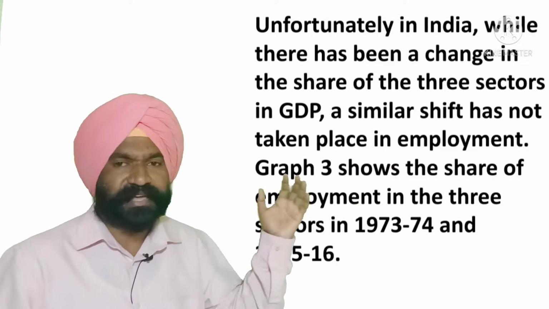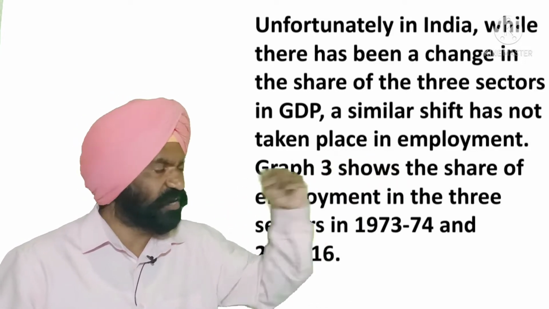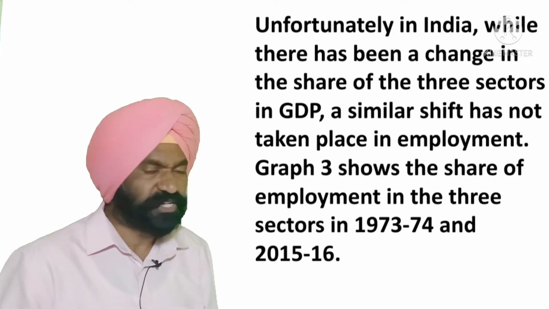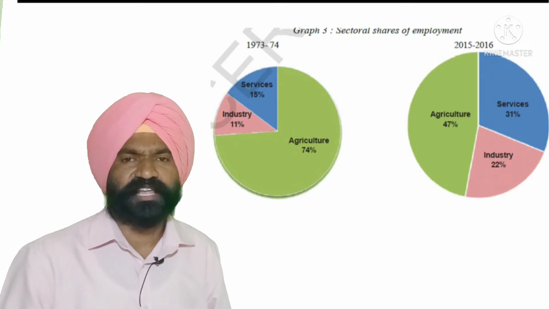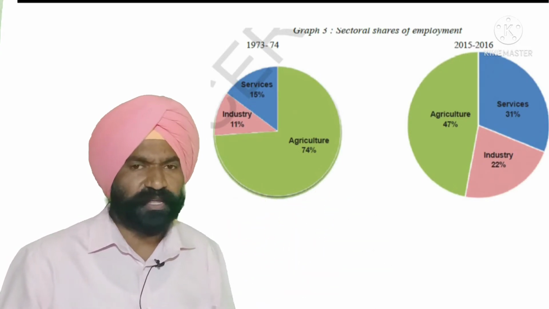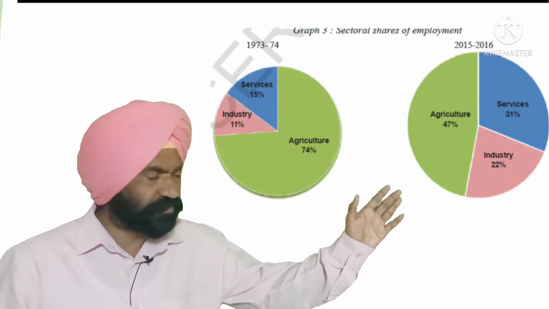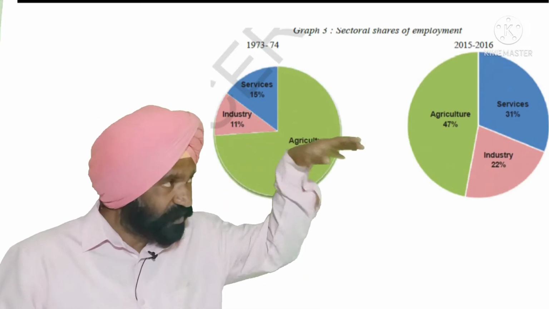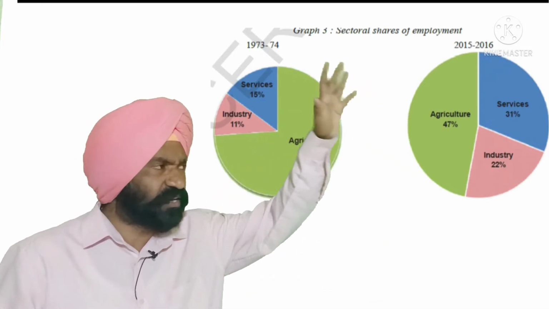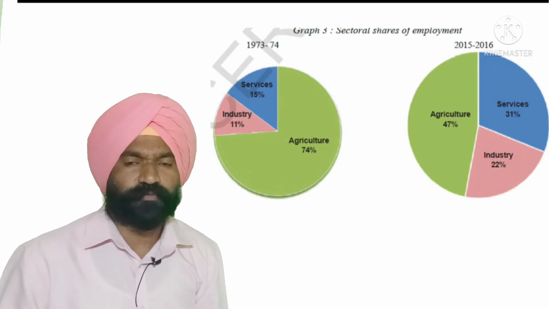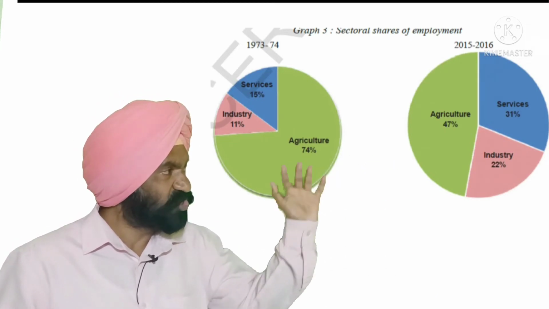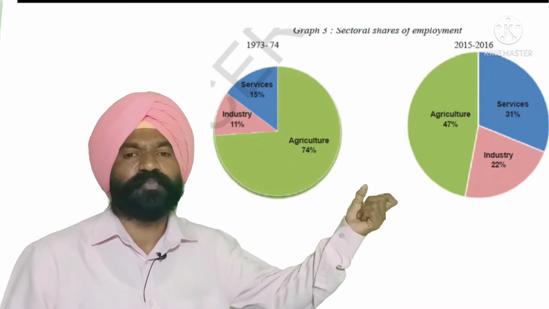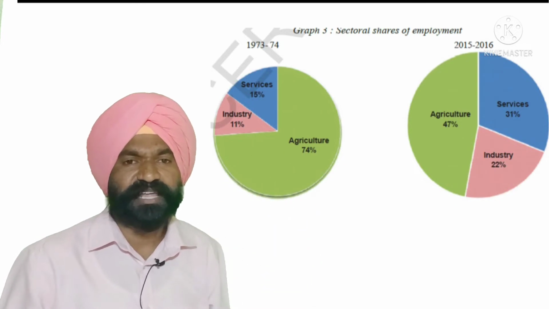Now if you see graph 3, it shows the share of employment in three sectors in 1973-74 and 2015-16. What it is saying is that even till today, the agriculture sector continues to be the largest employer. Why didn't the employment shift out of the agriculture sector totally? Because not enough jobs have been created in the service sector and in the secondary sector.